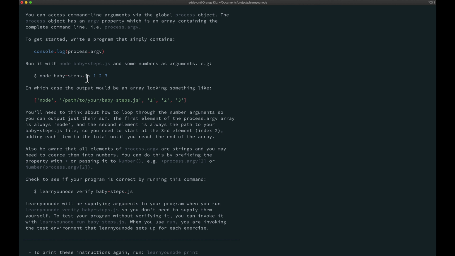Oh, actually, this is interesting. They've passed in numbers, but as you can tell here, the output are strings. Those numbers, when they get fed in through the command line, argv is storing them as strings. So one thing we're going to have to do is make them numbers again.